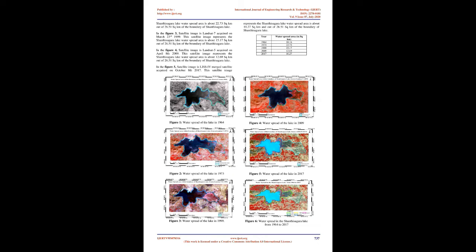Importance of the study. The study reveals the causes for the reduction of water spread area in the lake over the years using satellite remote sensing data from the last 50 years, whether rainfall over 50 years or the impact of LU/LC pattern changes in the lake catchment area. Data used. The change in the water spread area has been studied using multi-temporal satellite datasets as given in Table 1. Software used. ArcGIS.